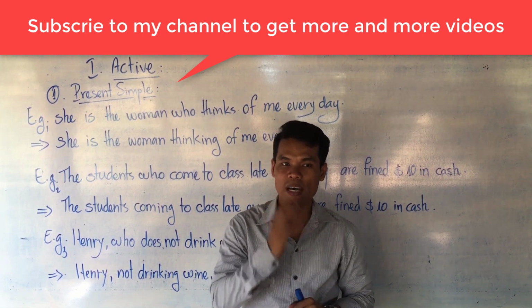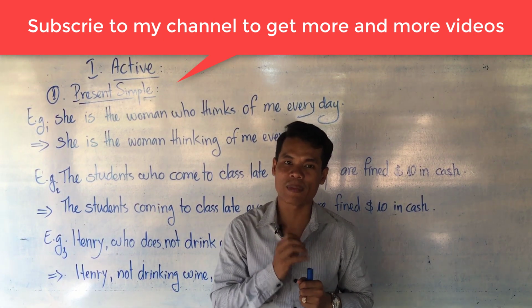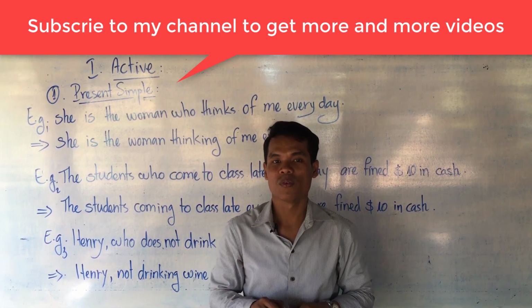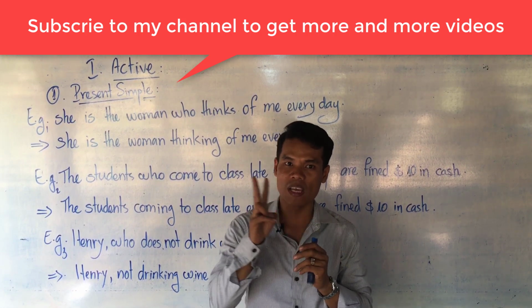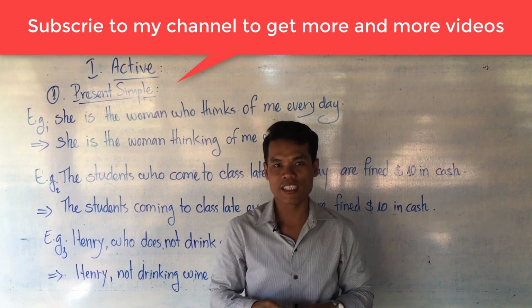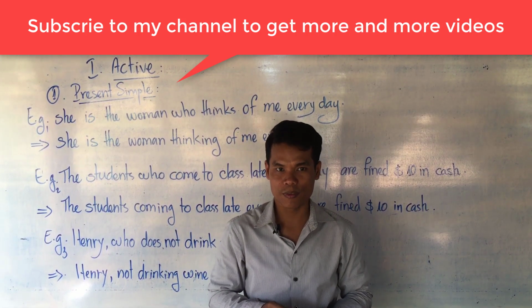When talking about an adjective clause, we always think of subject and verb, but when we talk about a phrase, there is no subject and verb at all. It is only a phrase, but both adjective clause and adjective phrase modify a noun or pronoun.